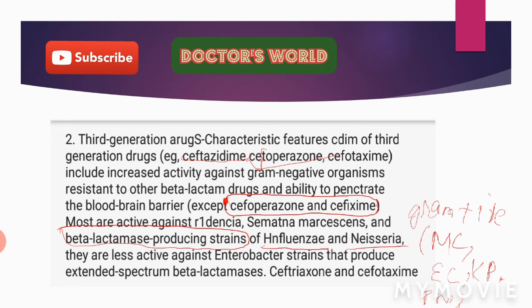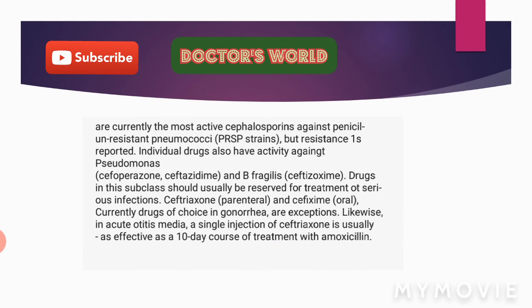But these drugs are not active against Enterobacter strains that produce extended spectrum beta lactamases. Ceftriaxone and cefotaxime are currently the most active cephalosporins against penicillin resistant pneumococci, PRSP, but resistance is also reported in their case. Individual drugs also have activity against pseudomonas infections such as cefoperazone and ceftazidime.